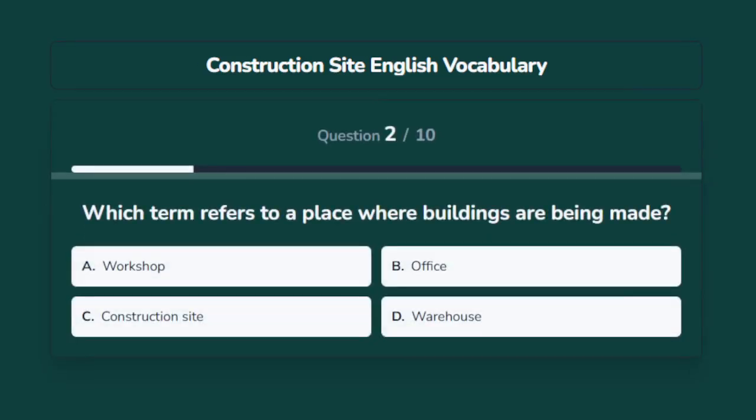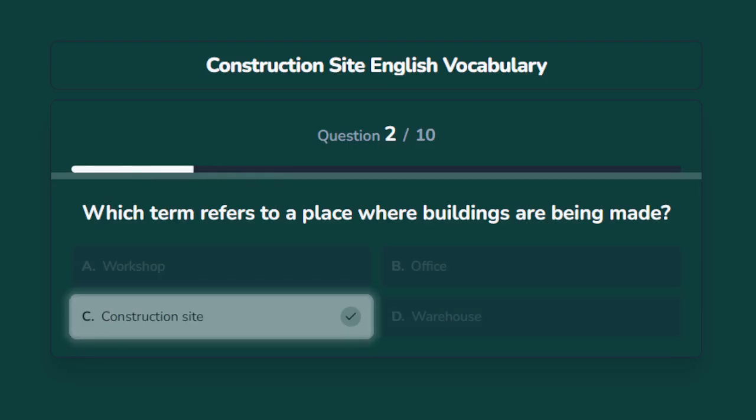Which term refers to a place where buildings are being made? Options are A. Workshop, B. Office, C. Construction site, D. Warehouse. The correct answer is construction site.